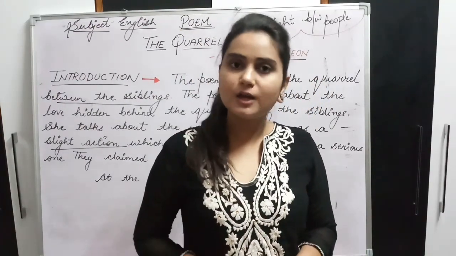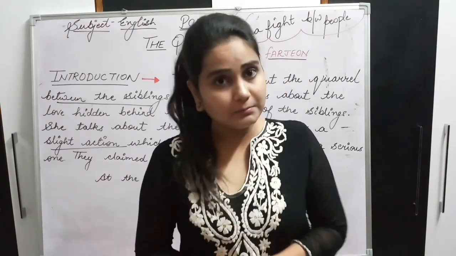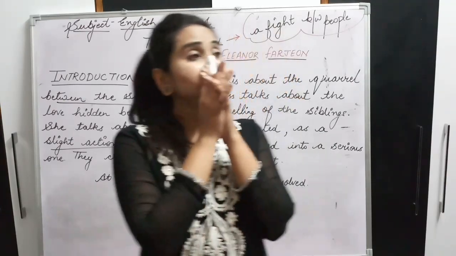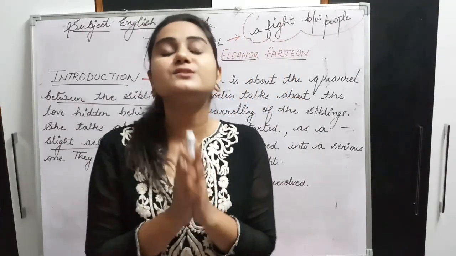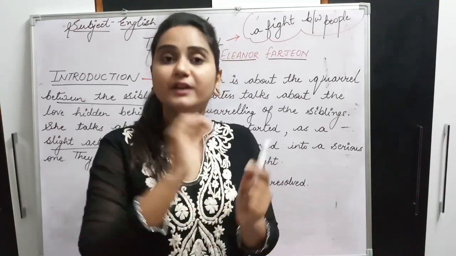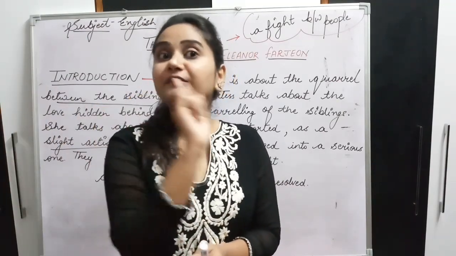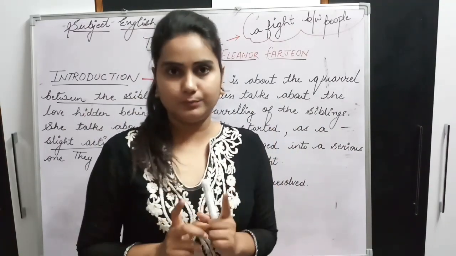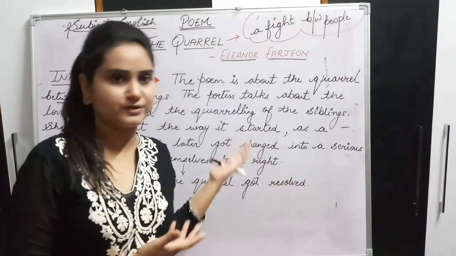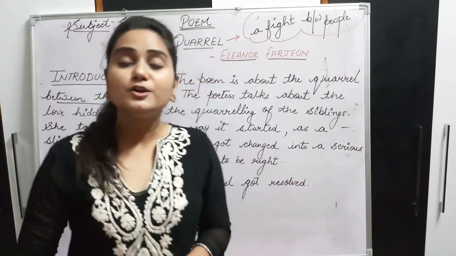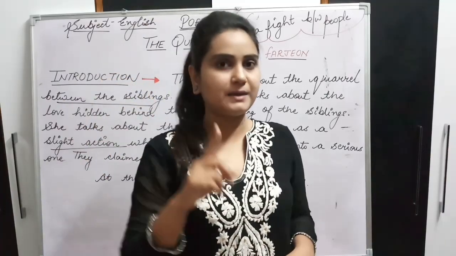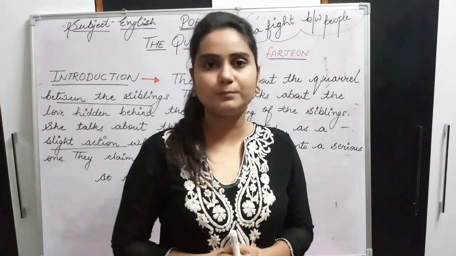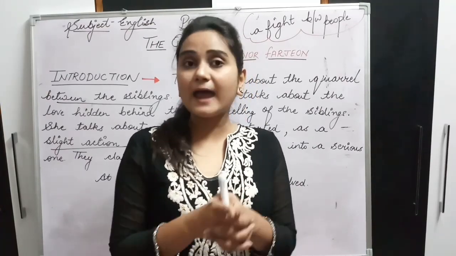Okay, and in this poem she has described a quarrel between the poetess Eleanor Farjeon and her brother, right? So I'll explain the poem to you line by line with the help of a PPT, students. So students, watch it carefully and you will definitely enjoy it because it is relatable in the sense that whenever you read each and every line you will relate it. आप relate करोगे अपनी life से. Okay, you can connect with the poem because it happens with all of us. We fight with our brother or sister, right? So at each and every point you will feel that yes, मैं भी ऐसे ही करती हूँ या मैं भी ऐसे ही करता हूँ, right? So it is a very interesting poem. So please read it carefully and watch the video carefully.